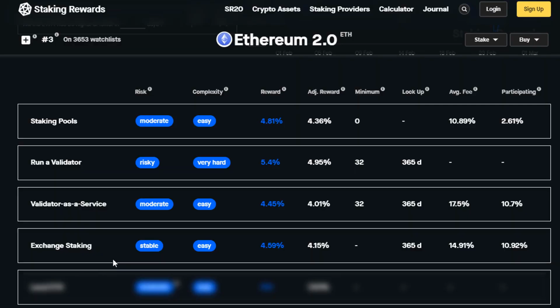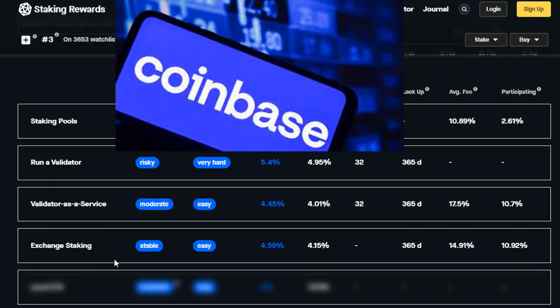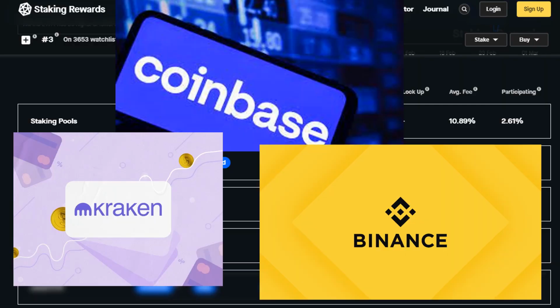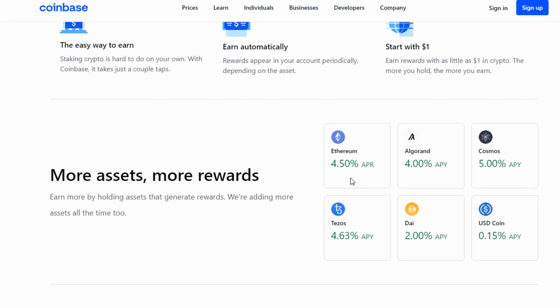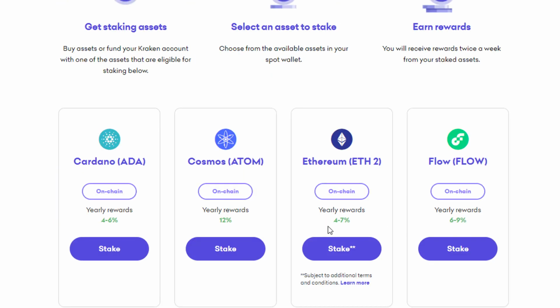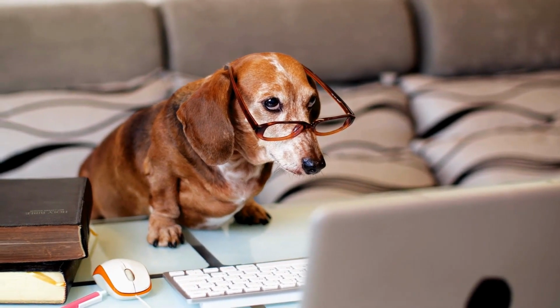The last methodology is the most straightforward, the easiest, and most convenient, but you get the lowest rewards, which is exchange staking. So think of Coinbase, Kraken, Binance, basically any centralized exchange that offers the ability to stake that cryptocurrency. The reward tends to be on average lower than the other options. If you look at Coinbase, the APR is around 4.5% for Ethereum, whereas Kraken is around 4 to 7%. So if you're looking for an option so easy your dog could do it and you don't mind trusting centralized exchanges, this is the move.